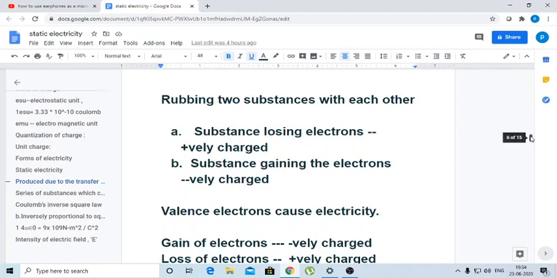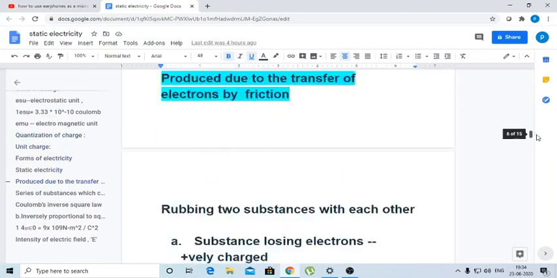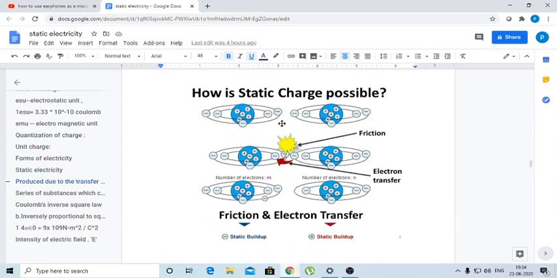So here we have a diagram. How is static electricity possible? Here I can describe it. We have two substances, 1 and 2, and they are rubbed with each other. There is friction between these two substances, and after rubbing we can see that a number of electrons are transferred from one substance to another.